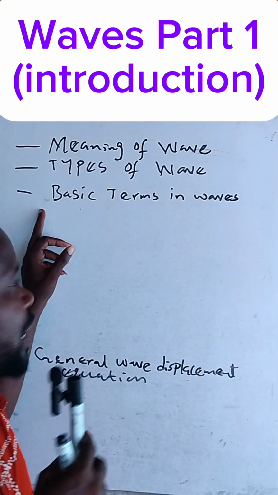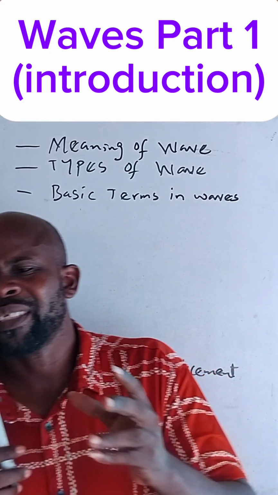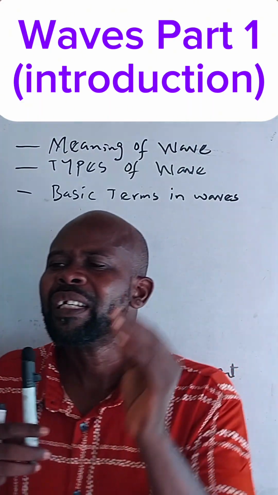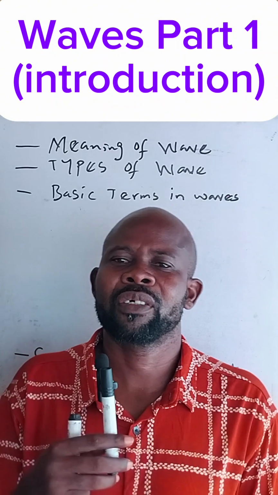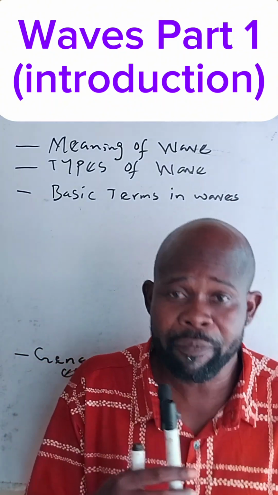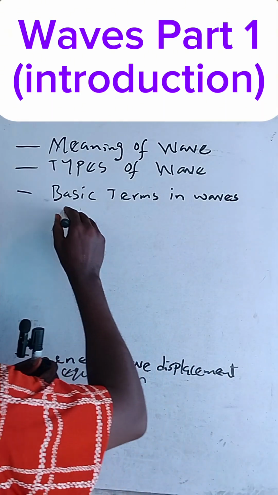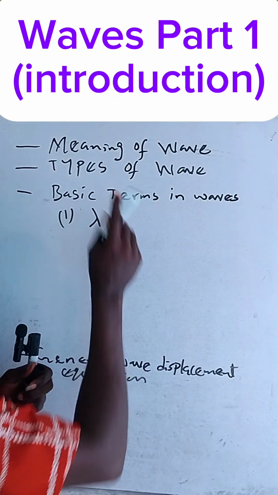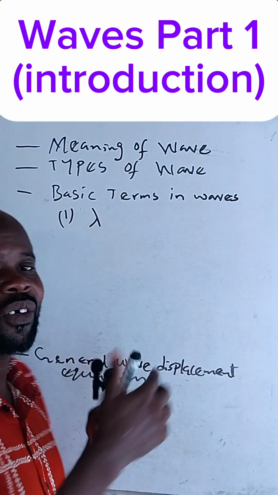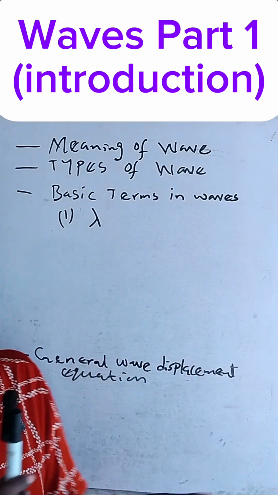Now we proceed to the next part, basic terms in waves. We have up to four majorly of them. Number one, we'll be looking at wavelength. That's the number one, wavelength. This is the symbol for wavelength, a Greek letter called lambda. That is the symbol for wavelength.